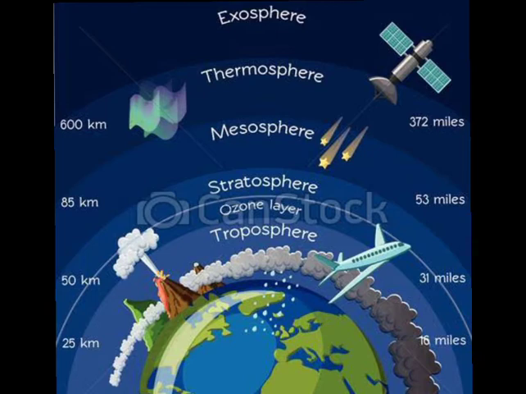Then above the mesosphere is the thermosphere. It extends to about 500 to 600 km above the surface of the Earth. Above the thermosphere lies the exosphere and it fades into space.